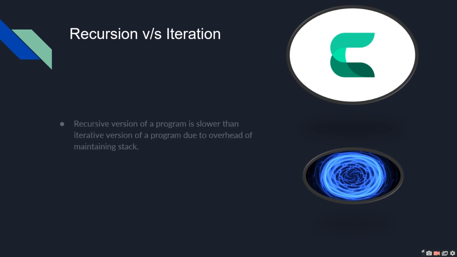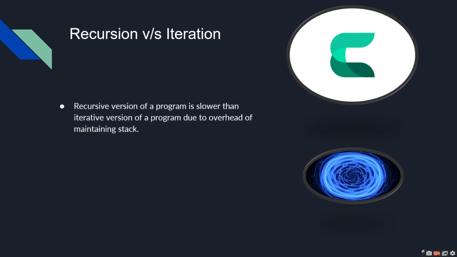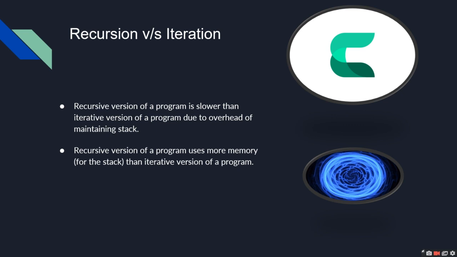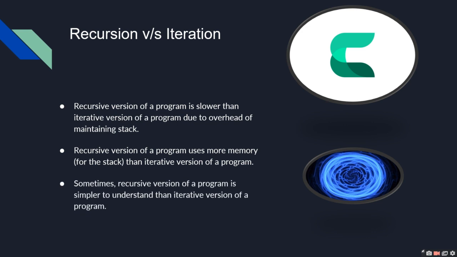Recursion versus iteration. The recursive version of a program is slower than the iterative version of a program due to the overhead of maintaining the task stack. The recursive version of a program uses more memory than the iterative version. Sometimes the recursive version of a program is simpler to understand than the iterative version.